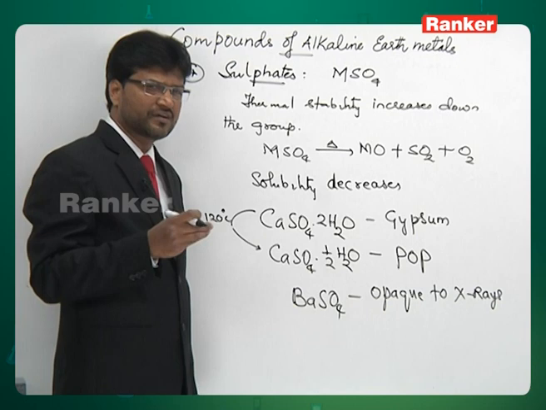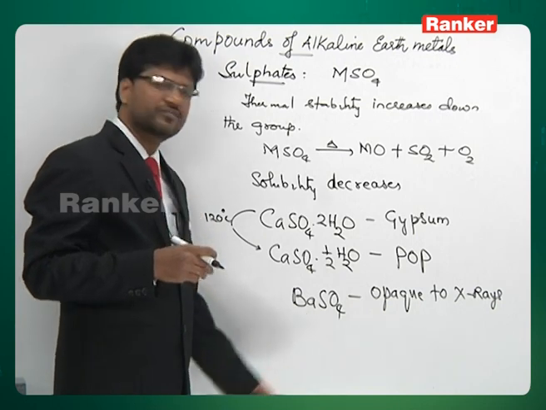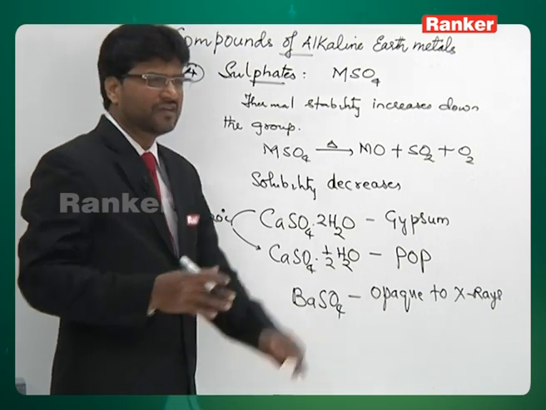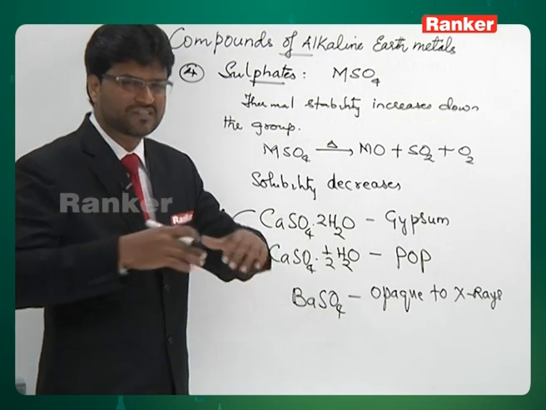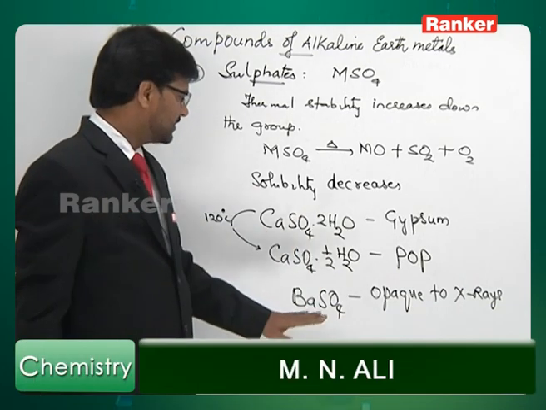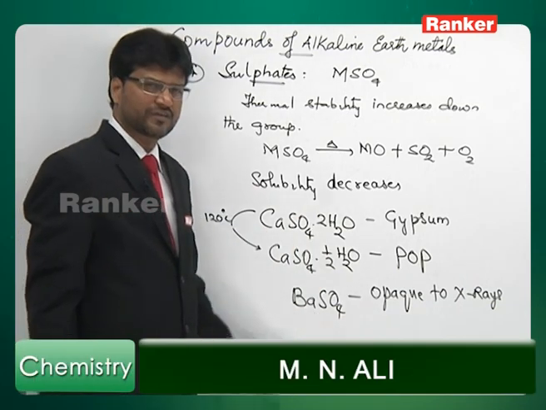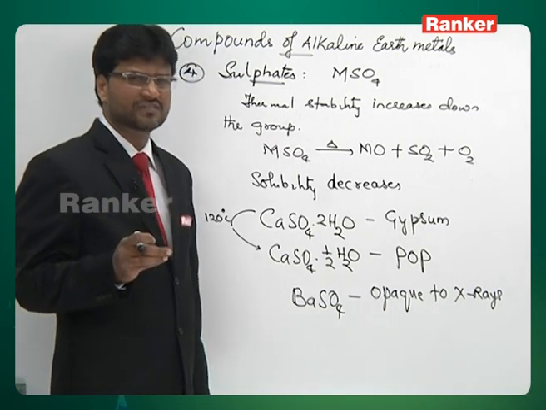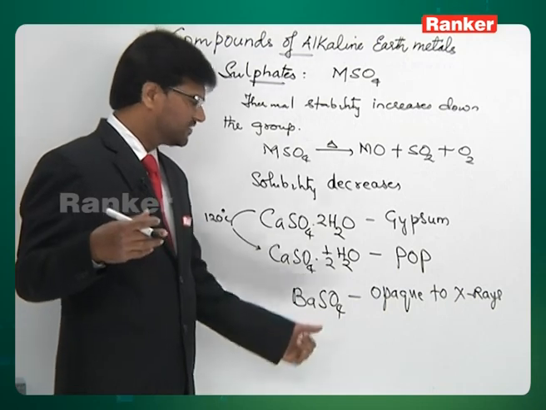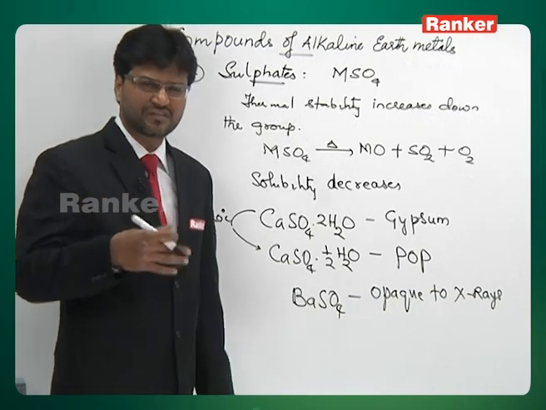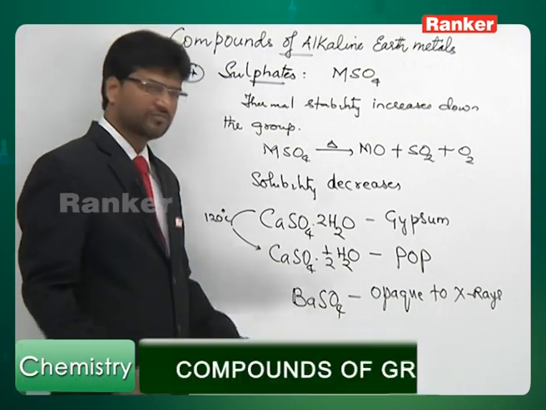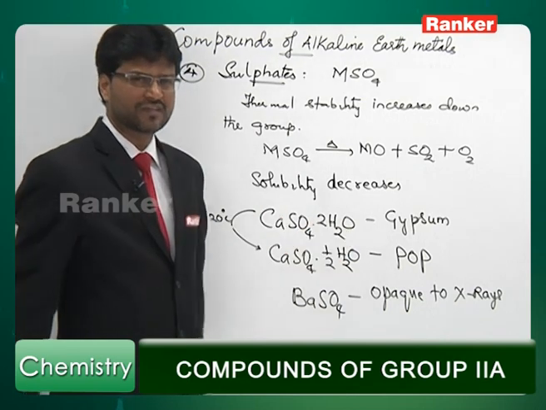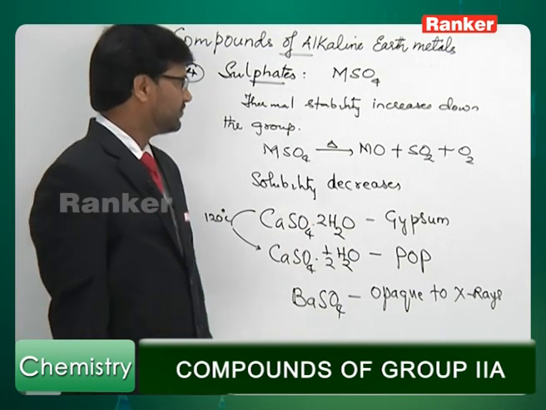So, if a patient is administered a barium sulfate meal, it is possible to take an X-ray of his digestive system. If you want to detect ulcers in some patients, this substance is administered in the digestive system, and because this is opaque, it is possible to take an X-ray film of the digestive system of that person.